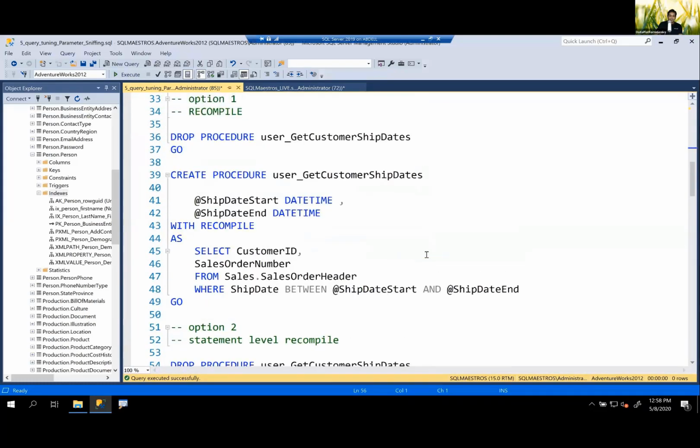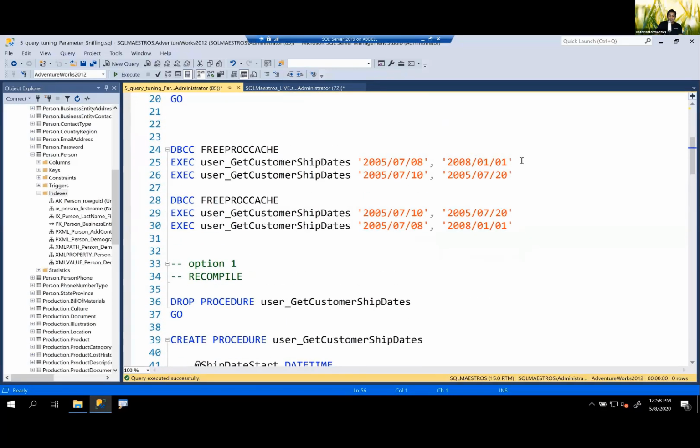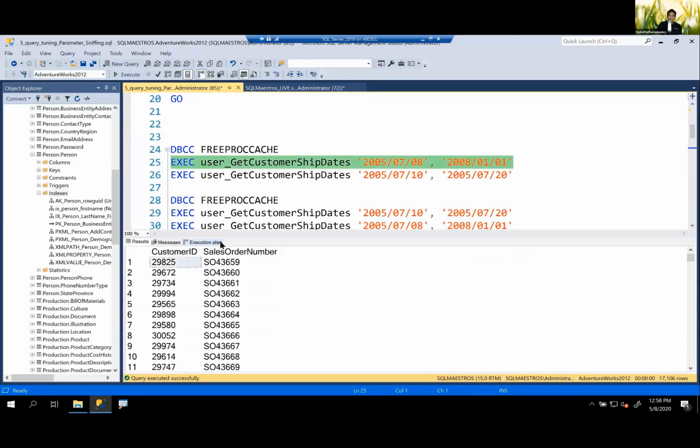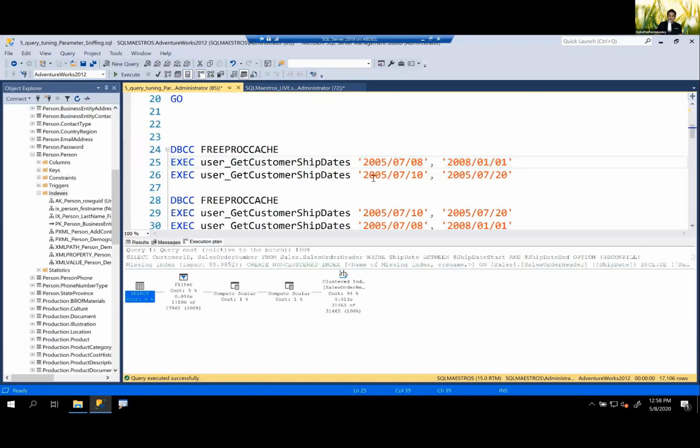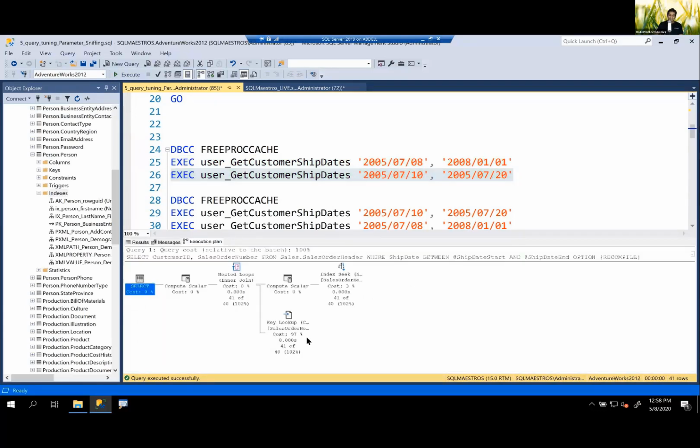So let's go and execute. Where are the queries? Okay, let's go back and scroll here. Here are the queries. When I execute the first query, you should get a scan plan, right? Because this is 3 years of data. Yes, you get a scan. And when you execute the second one, what should you get? You should get a seek. Is it? Yes, you get a seek, and this is fixed. 5 examples, top 5 query tuning tricks.